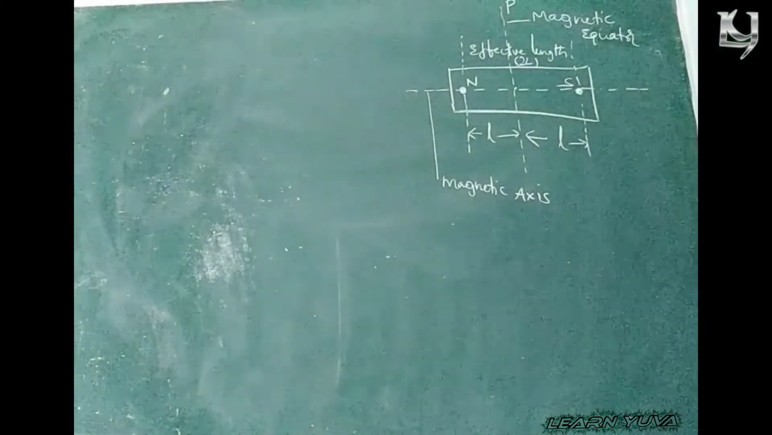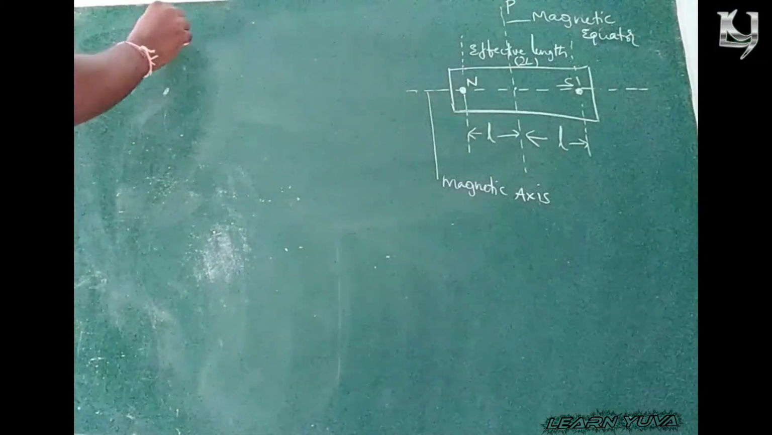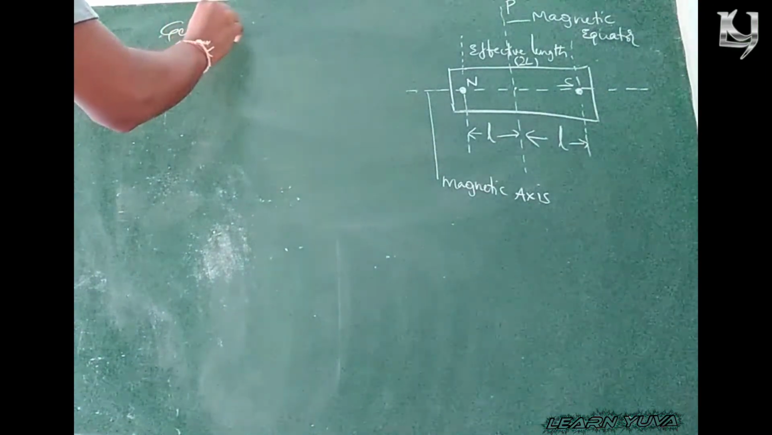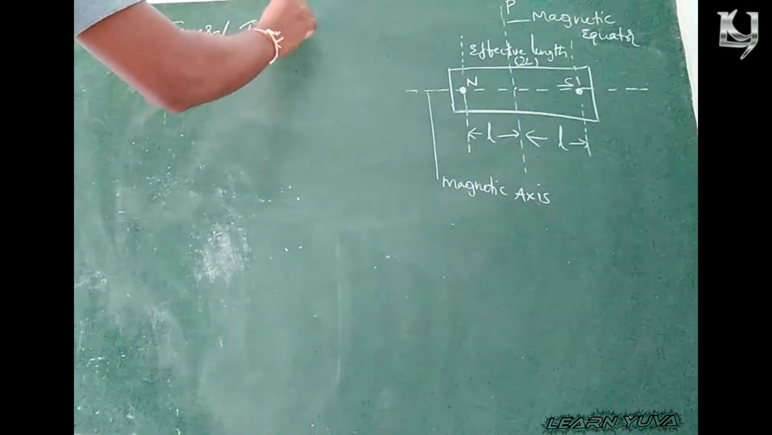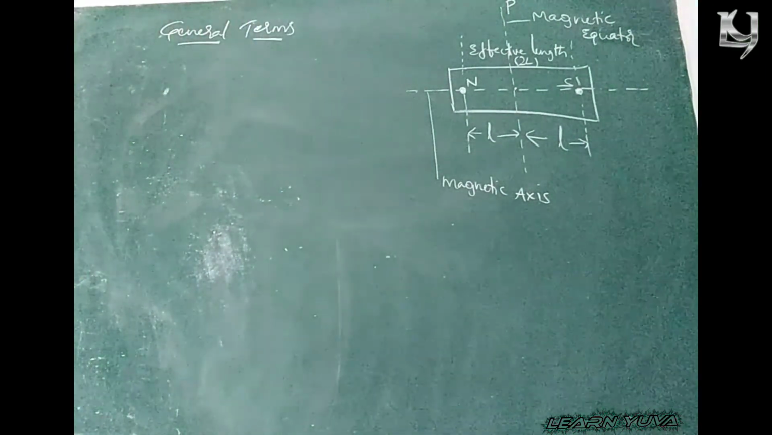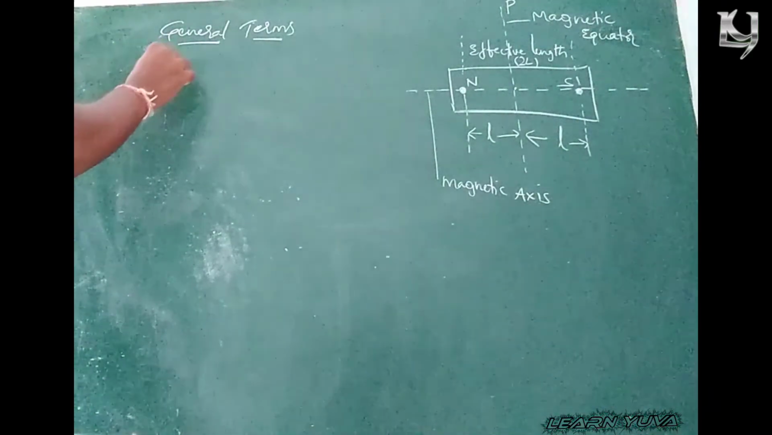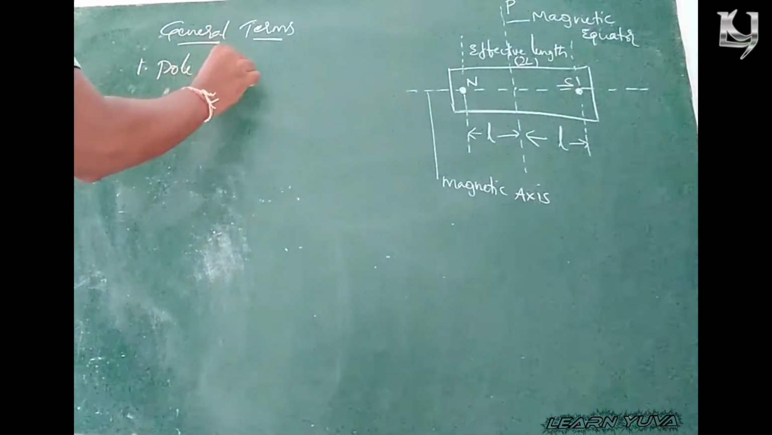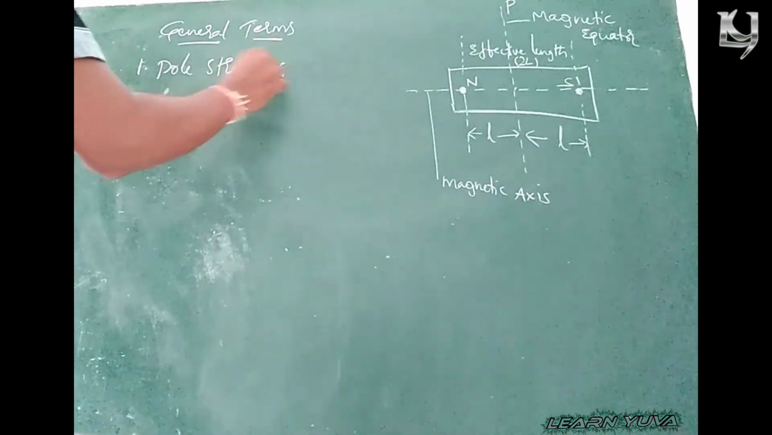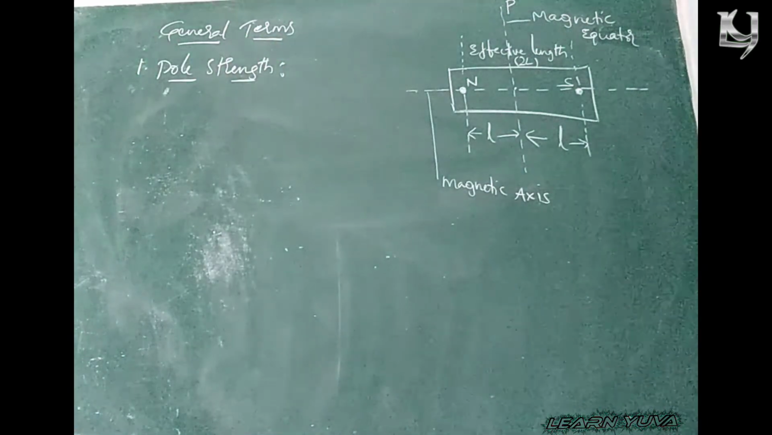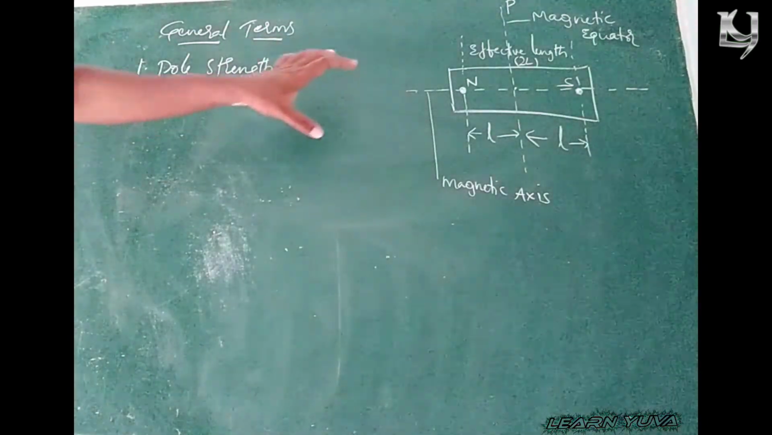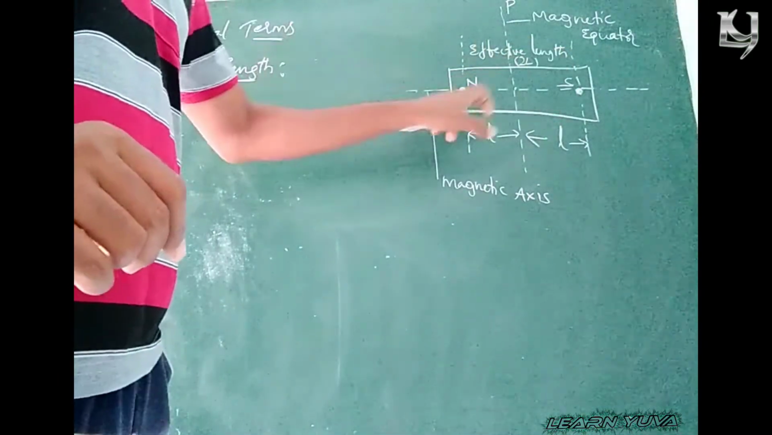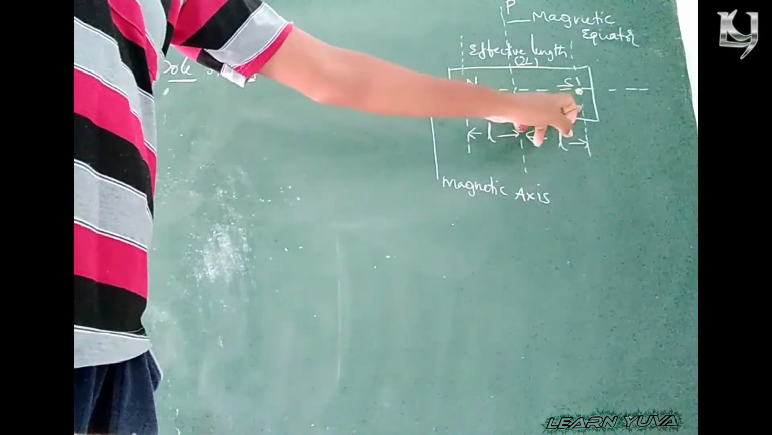Right. Now some general terms which are related to the magnet. The first one is pole strength. Clear? Pole strength is nothing but the strength of a pole. Here we can see the North Pole and South Pole.